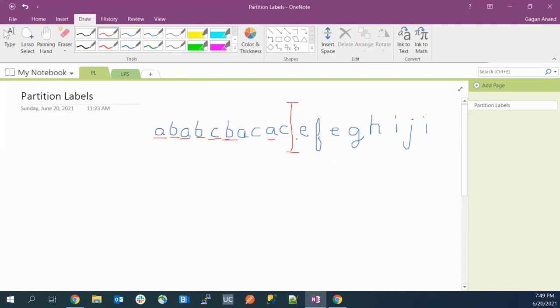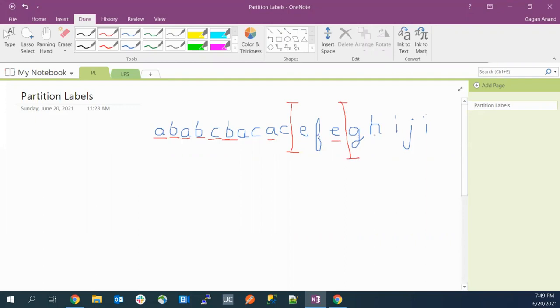Now we'll move to the next section, right? Now we have E here. For E, we'll check the last occurrence. Here is E. So now we'll make the partition here. This will be the initial partition. Until we traverse the whole section, our partition can be changed, right? So now for F, we'll check the next occurrence. F doesn't have any occurrence. It is also already inside the section, and E we have already checked. That means this section is also finalized, right?